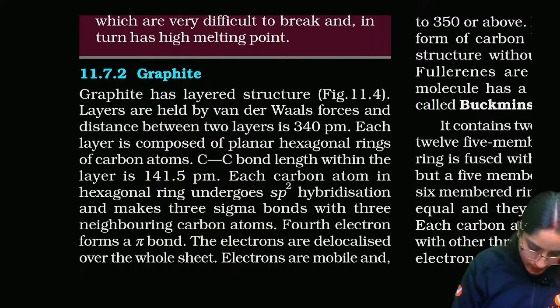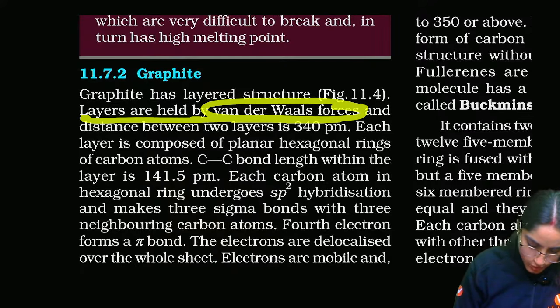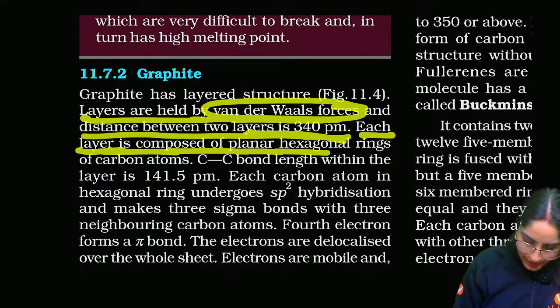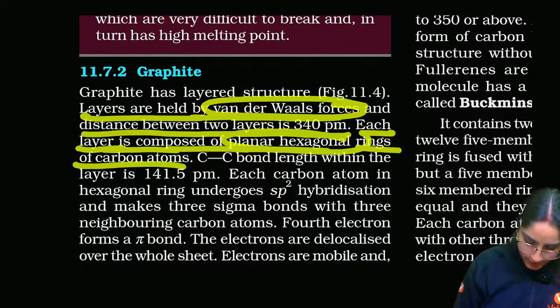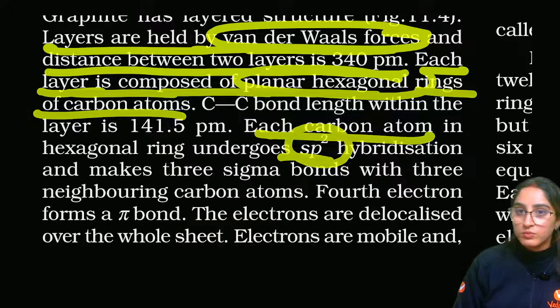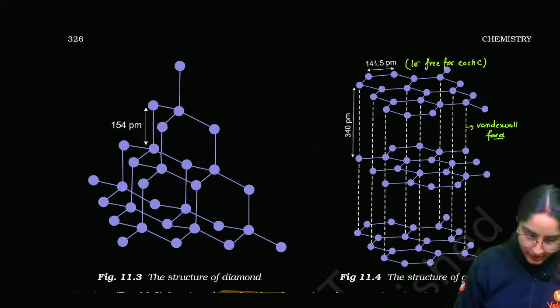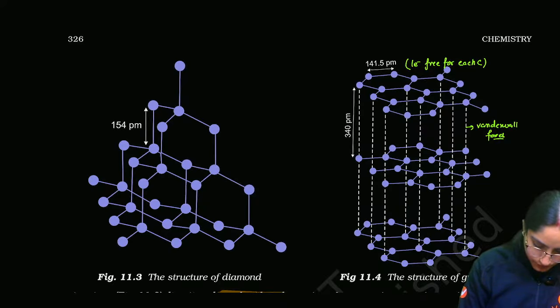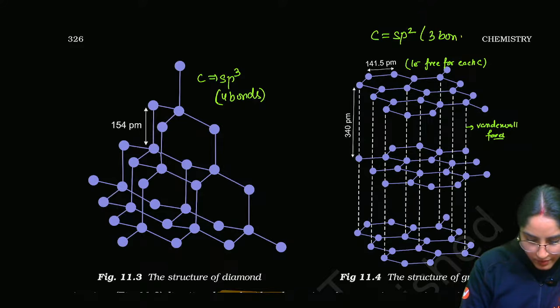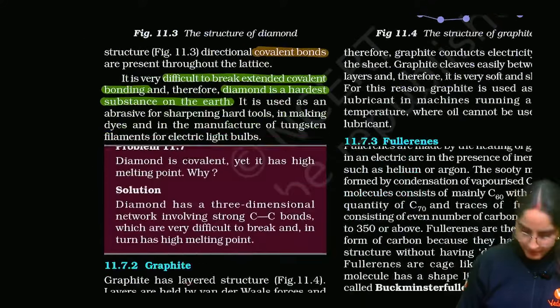So what you have here: layers are held by van der Waals forces between two layers. Each layer is composed of planar hexagonal rings of carbon atoms. Each carbon atom in this ring is sp2. Why? This is very important. Here each carbon is sp3, and here each carbon is sp2, because here you have four bonds and here you have three bonds. That is the reason.